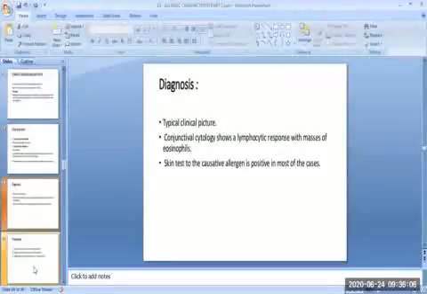Then the diagnosis of the contact dermoconjunctivitis. It is made from typical clinical picture. The conjunctival cytology shows a lymphocytic response with masses of eosinophils. Then skin test to the causative allergen is positive in most of the cases.